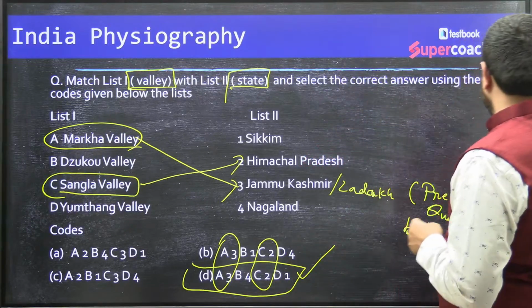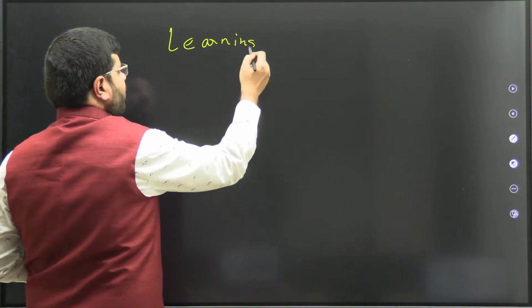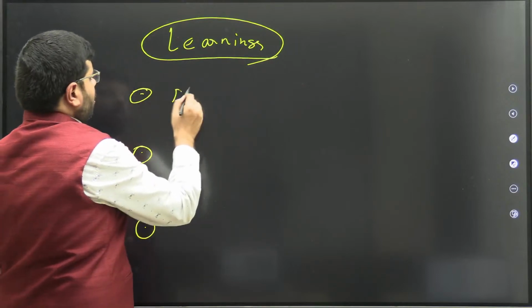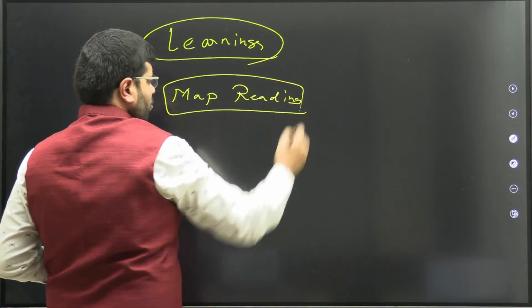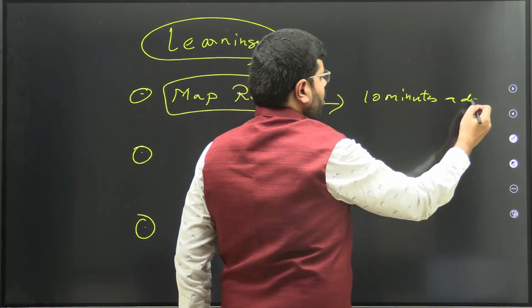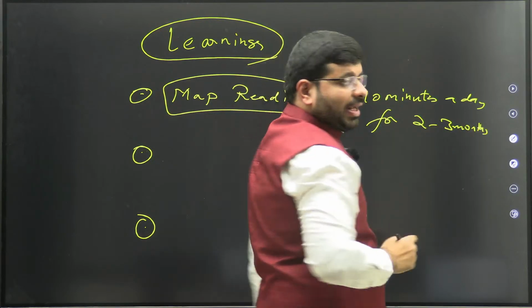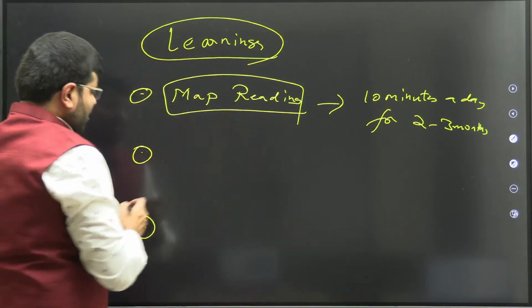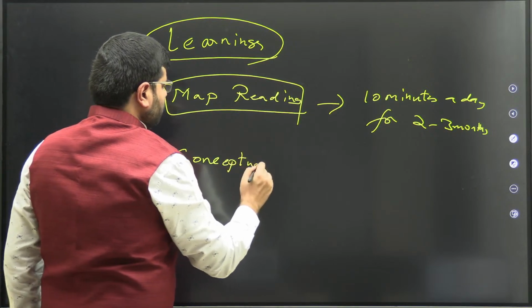Now, what are the learnings from today's session? Learnings, these are very, very important for us. One learning, map reading is really, really important. So what is the outcome? Maybe I would practice 10 minutes a day for 2 to 3 months to get a command over locational things of India and the world. This is one. Then the second thing, conceptual clarity is needed.